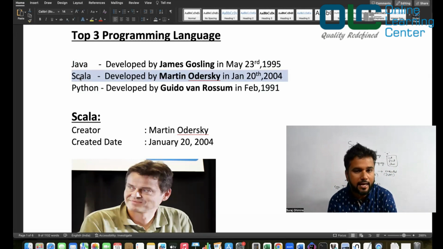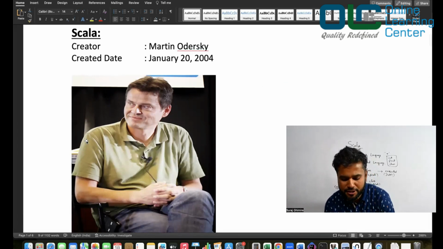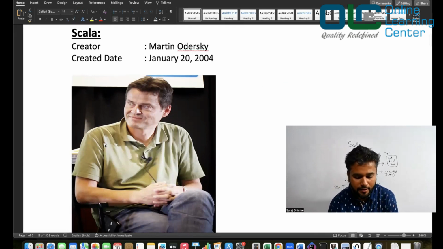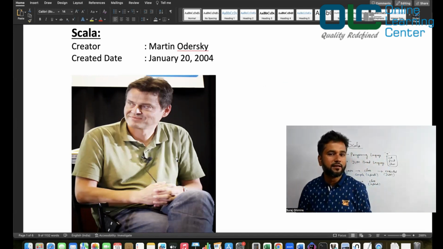Okay, as I said, over the period of time we will explore all the possible benefits of Scala over other programming languages. Okay, now before I start teaching anything, I basically keep a photo of the creator so that you realize who the guy is, right?